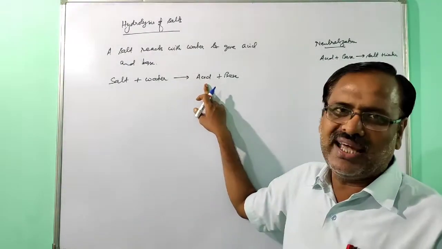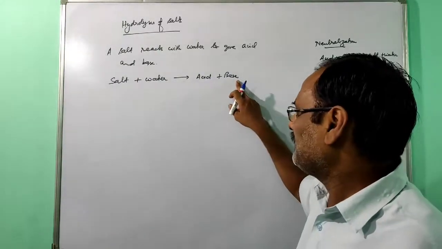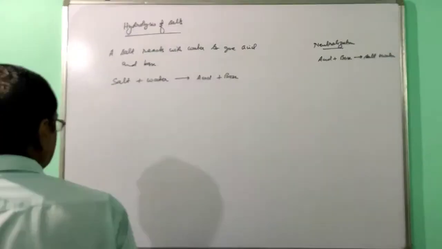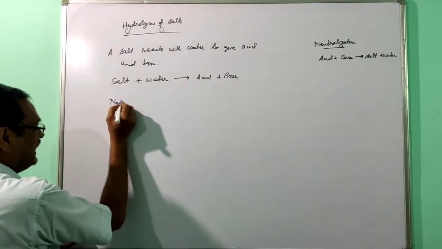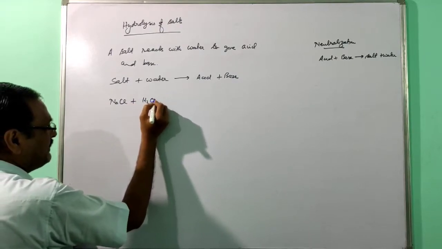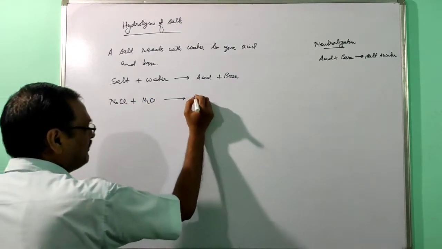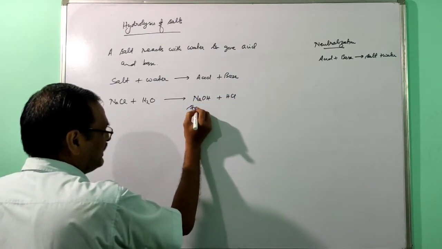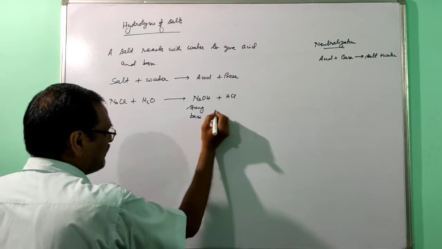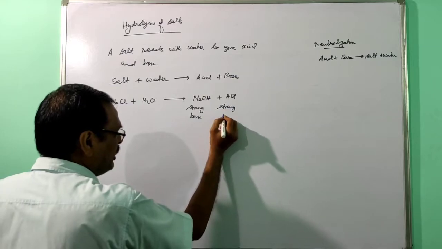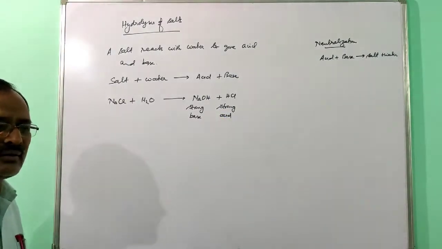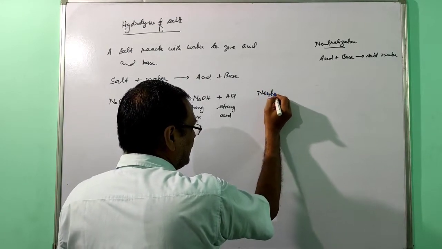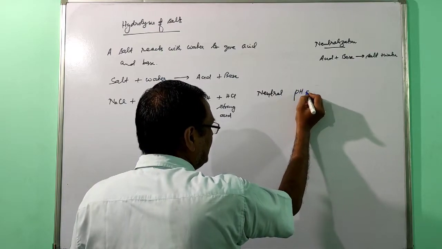If the acid is strong, it will be acidic, pH is less than 7. If the base is strong, then it will be alkaline, pH is more than 7. So one example: sodium chloride reacts with water. This will form sodium hydroxide and HCl. This is a strong base and that one is a strong acid. So both are strong, so this solution will be neutral and the pH will be 7.